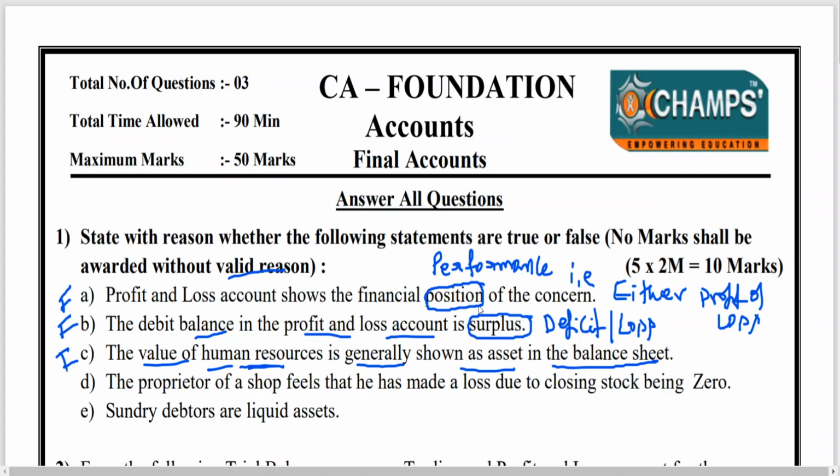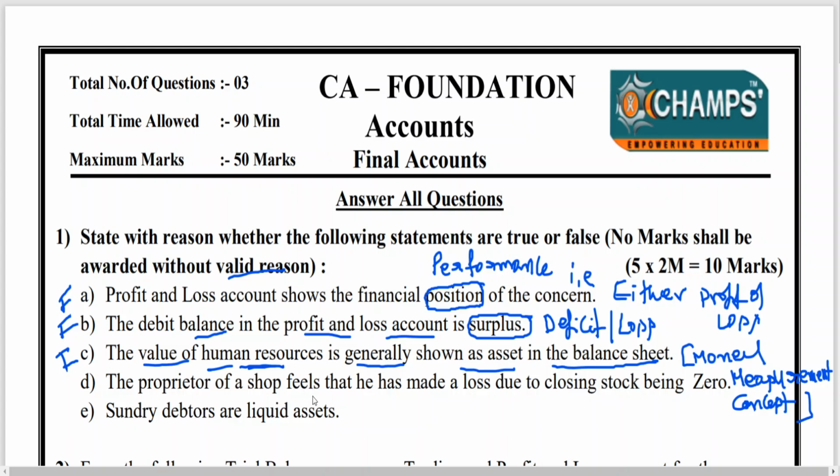Therefore, the statement that value of human resources is shown as an asset in the balance sheet is false. It can't be shown. Why can't it be shown? Because of, you should write, money measurement concept. Briefly you write, money measurement concept says that those assets which can be measured in terms of money, you can measure the value of the particular item, then that can be recorded. So this statement is false.